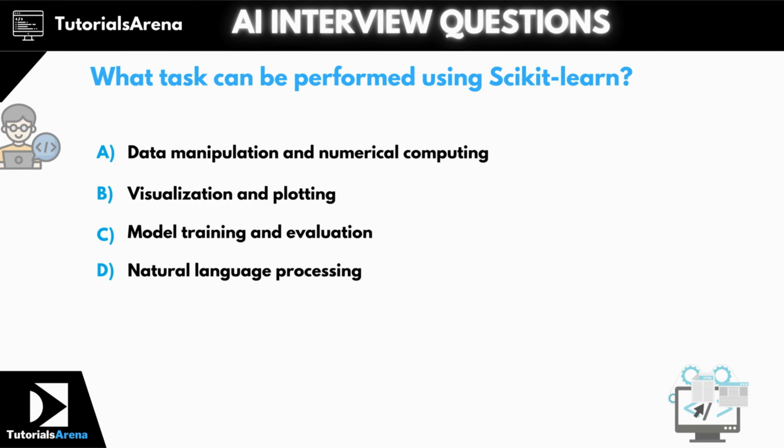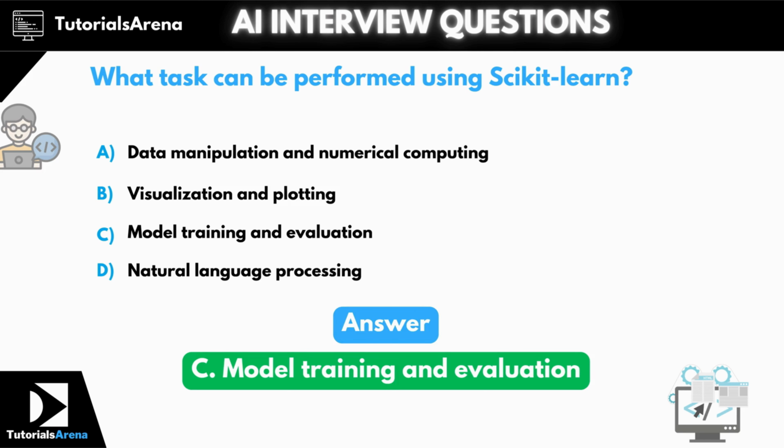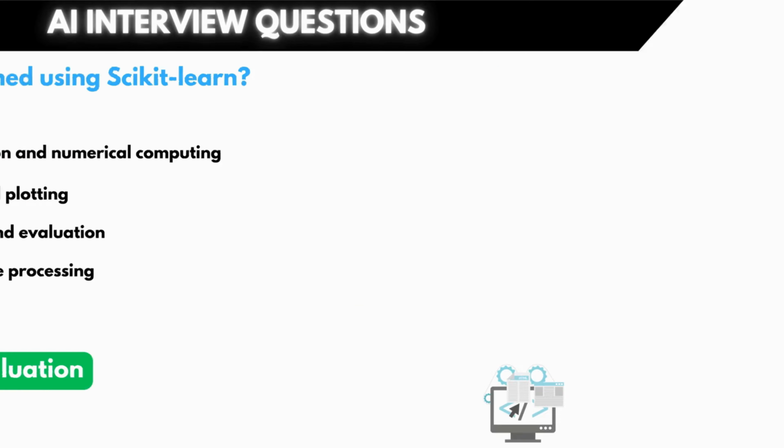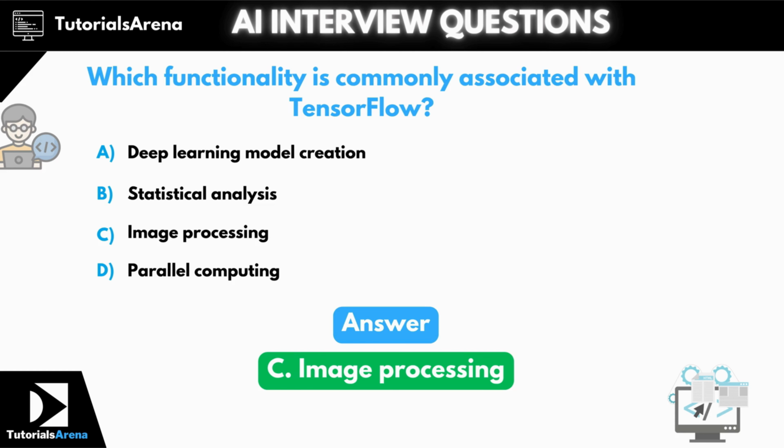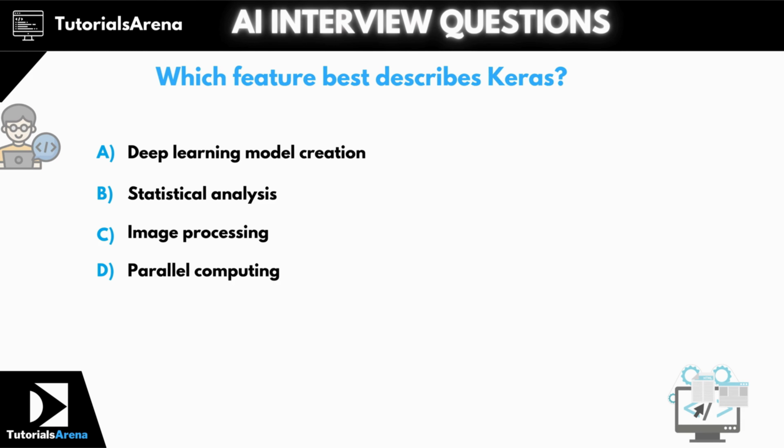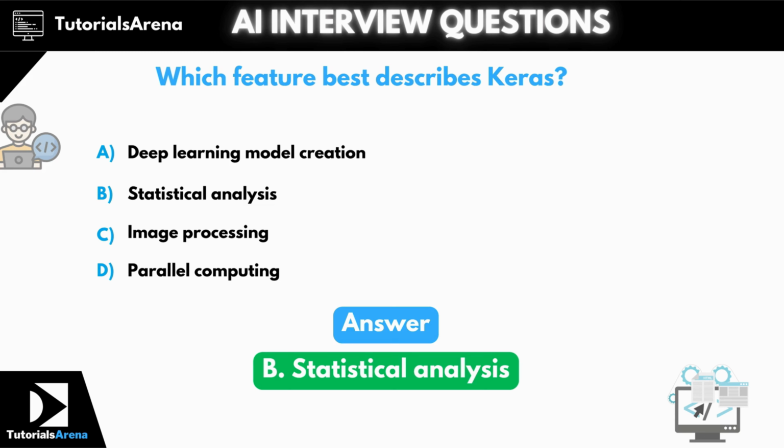Question 48. What task can be performed using scikit-learn? The correct answer is option C, model training and evaluation. Question 49. Which functionality is commonly associated with TensorFlow? The correct answer is option C, image processing. Question 50. Which feature best describes Keras? The correct answer is option B, statistical analysis.